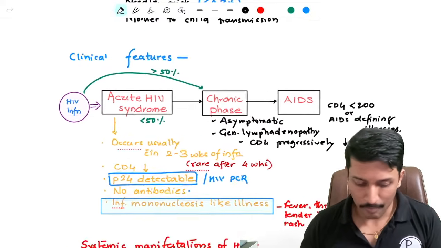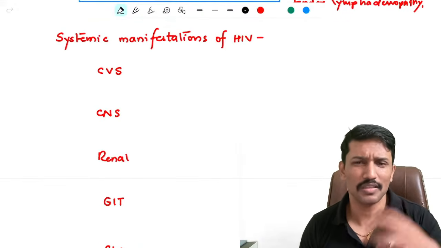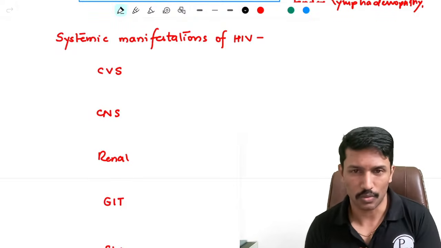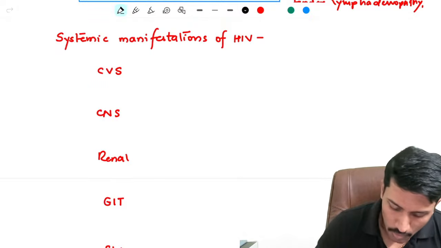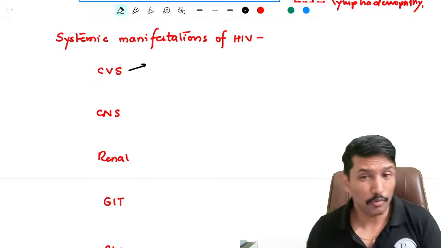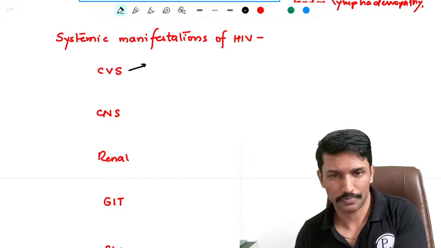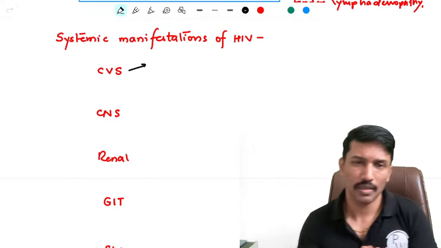Now, what systemic manifestations can HIV produce? Because when we talk about HIV, we say it is the modern day's great mimicker. It can mimic various other disorders. That means it affects multiple organs, right? So what all organs get affected by HIV? I'm not only talking about opportunistic infections. HIV itself is organ toxic. Means HIV virus itself can cause damage to various organs apart from opportunistic infections.